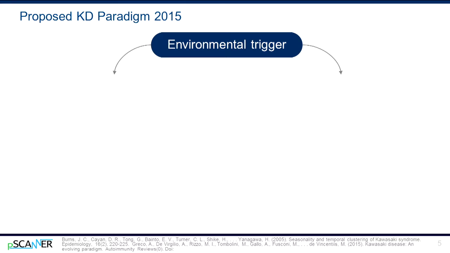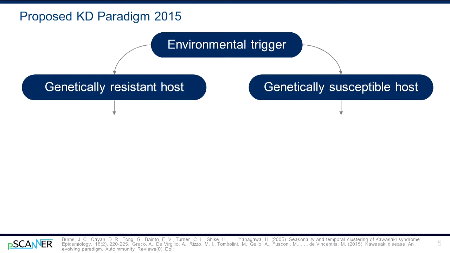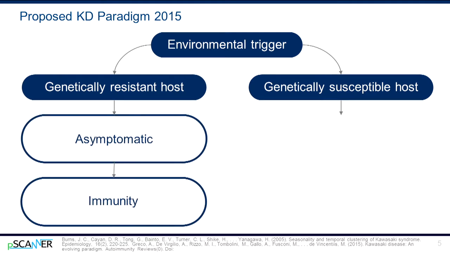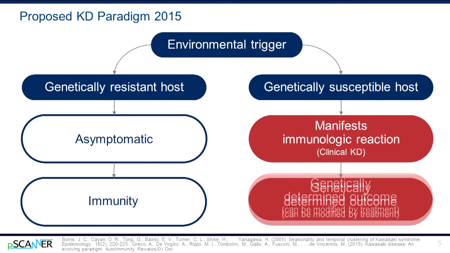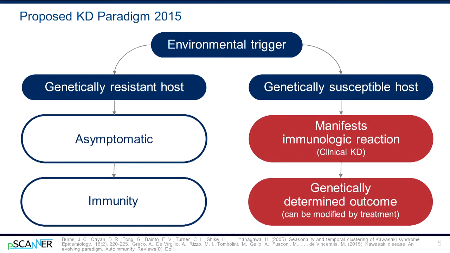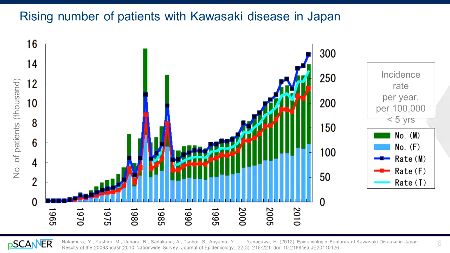Many researchers agree that something in the environment triggers KD, but only in genetically susceptible children. Seasonality is an important feature of the illness. In the U.S., the seasonal triggers for KD are most common in the winter and spring months. Kawasaki disease was initially recognized in Japan in the 1960s, and the number of cases has been steadily rising. This chart shows 3 peaks in the number of new patients in 1979, 1982, and 1986.